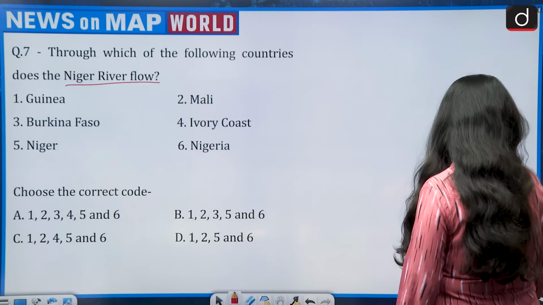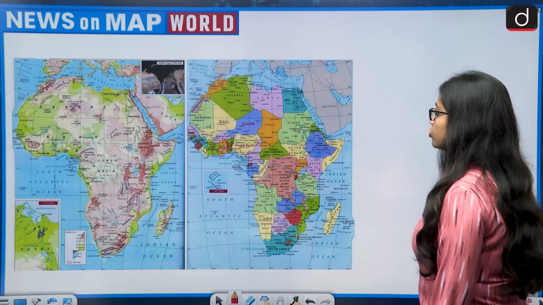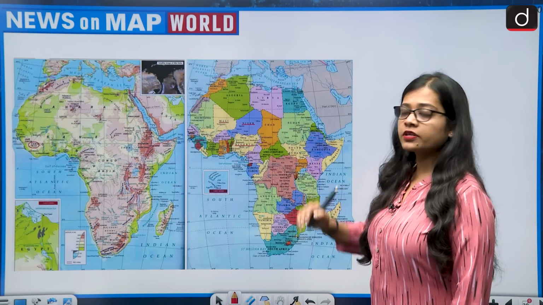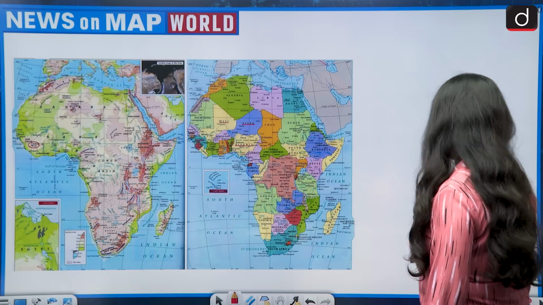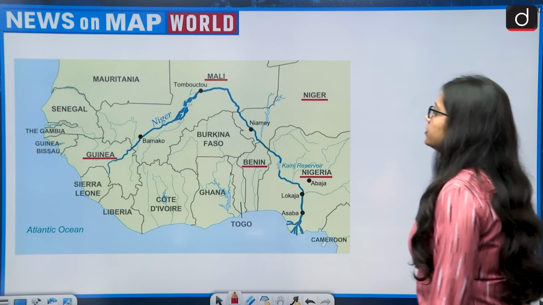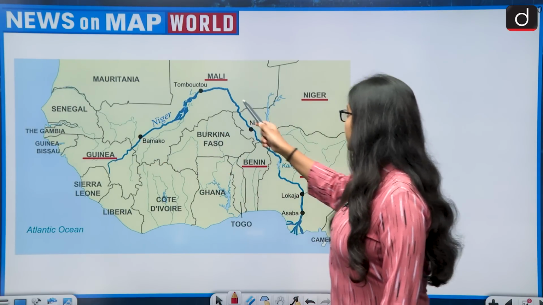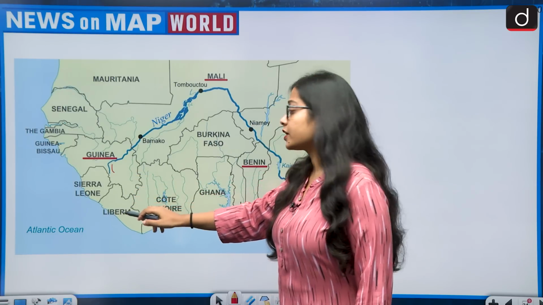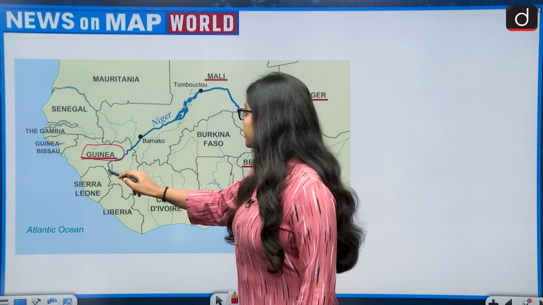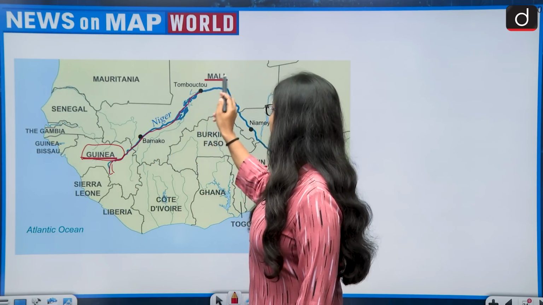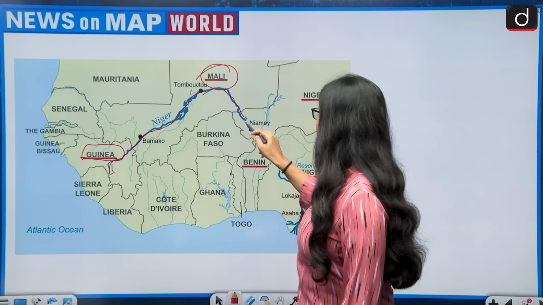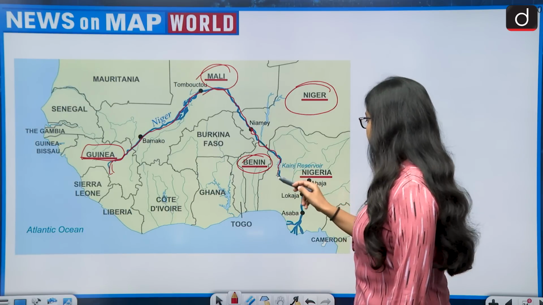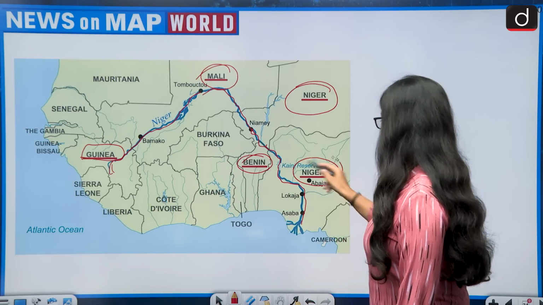So now let's look at the Niger River flow. The Niger River flows in the African continent, majorly in West Africa. So let's look at the map carefully. This is the flow of the Niger River, as it is very clearly showing, it originates in the country Guinea, and then from Guinea it flows to Mali, and then from Mali it flows to Niger, then it flows to Benin, and then it flows to Nigeria.